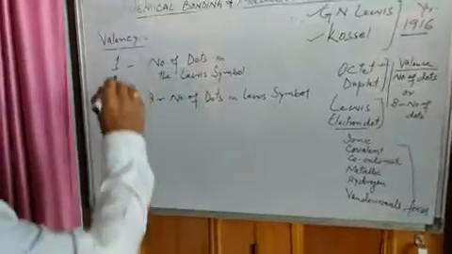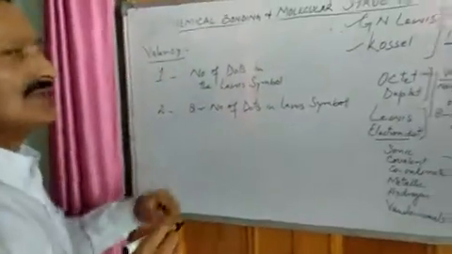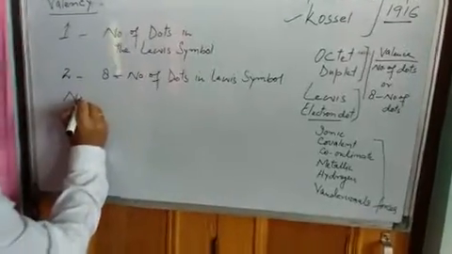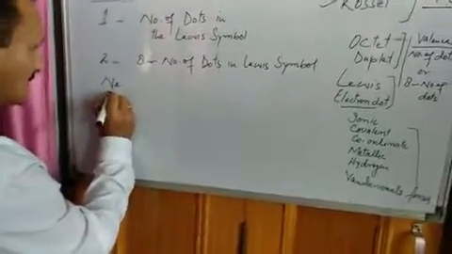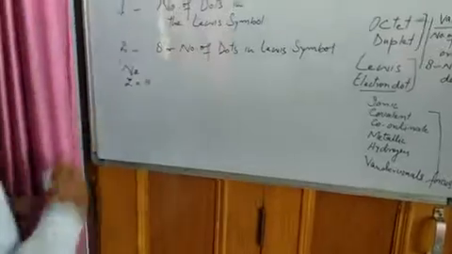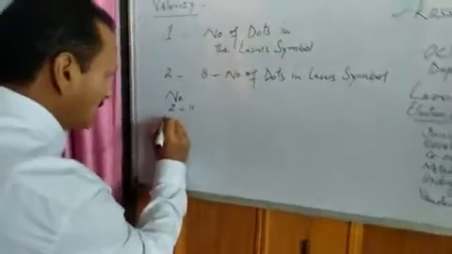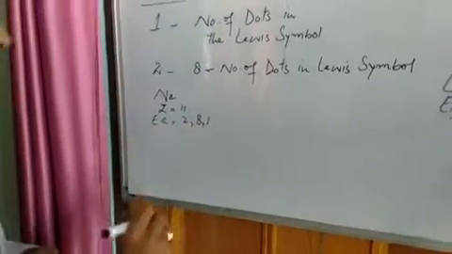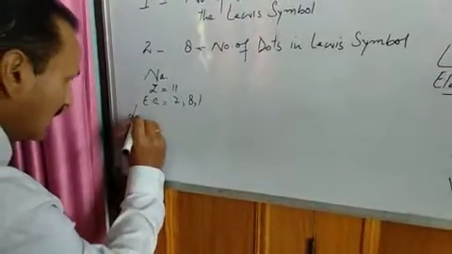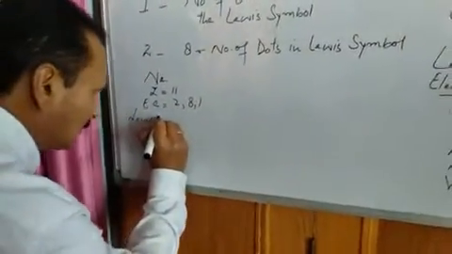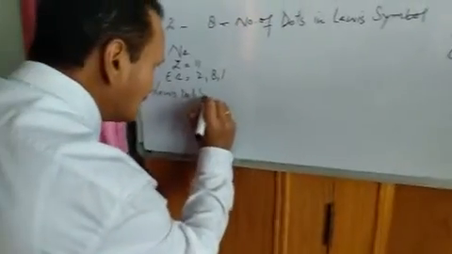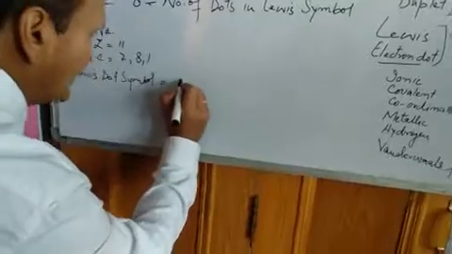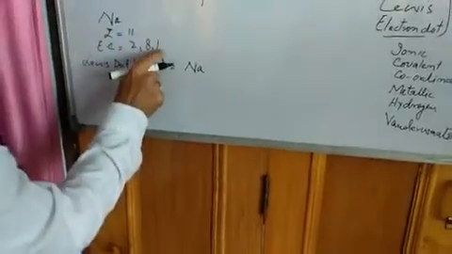Now let us take some examples to calculate the valency of some elements. For example, I have an element sodium. Its atomic number is 11. Its electronic configuration is 2, 8, 1. Its Lewis dot symbol will be Na, and how many valence electrons?